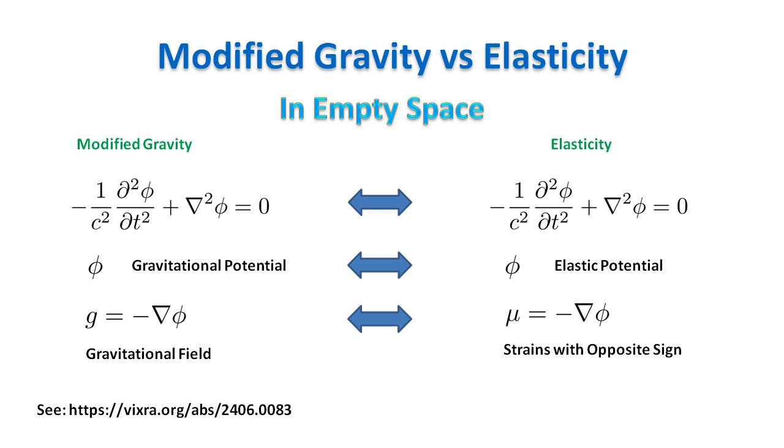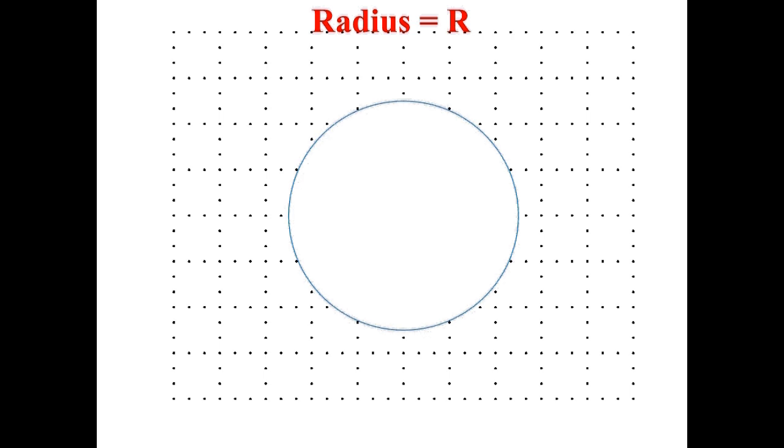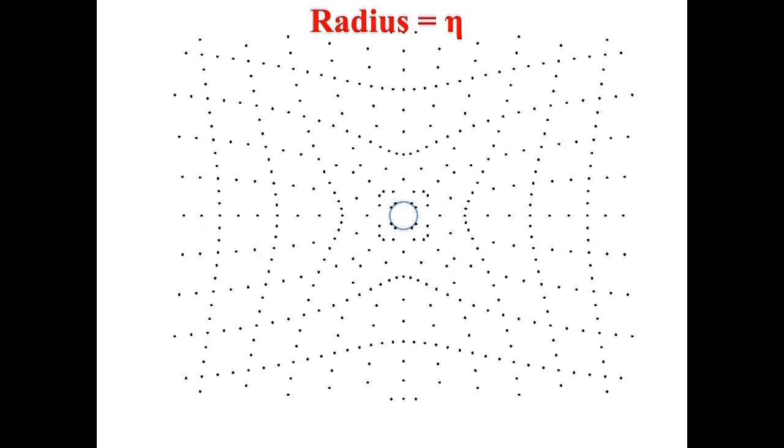In this model, strains in the material represent the gravitational field. Now we need to introduce in the model a point mass, or at least a mass very concentrated around a point. To do that, we start from empty space, and we remove a ball of material of radius r. We pull the boundary of the hole in the material from a radius r to a much smaller radius eta.